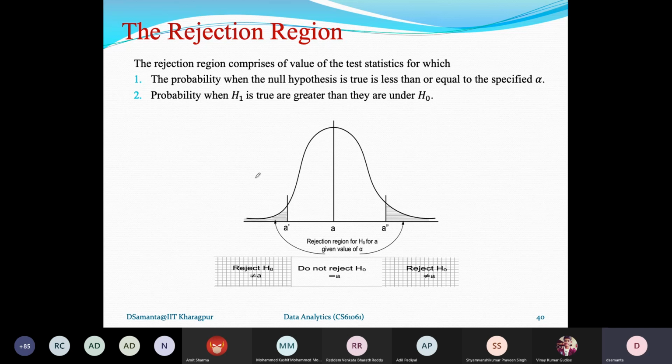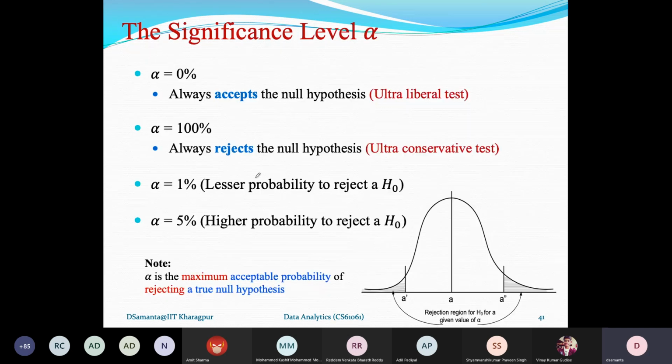Now let's come to the significance of the different values of alpha. If I say alpha equals 0%, that means this rejection region is 0. That means the entire region under this curve is an acceptable region.